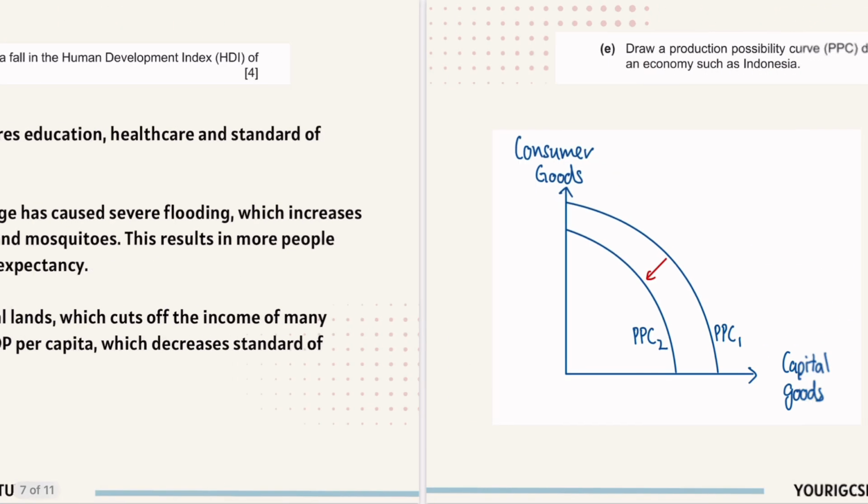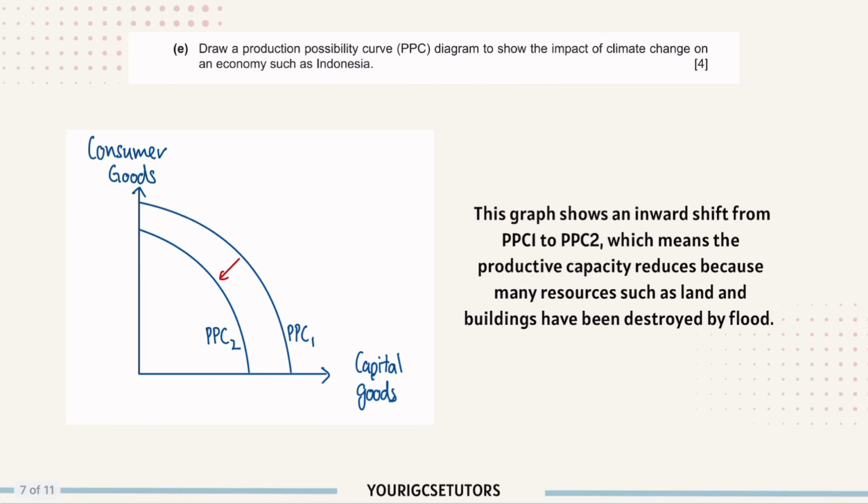Okay, question E. Draw a PPC diagram to show the impact of climate change on an economy such as Indonesia. So for this 4 marks, because it only asks you to draw, you can just draw. So the first mark comes from this, you need to label the x-axis and y-axis.